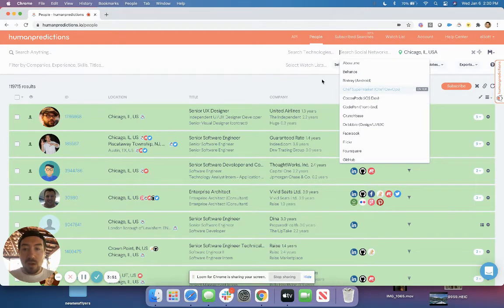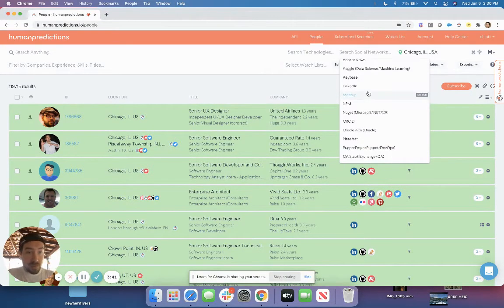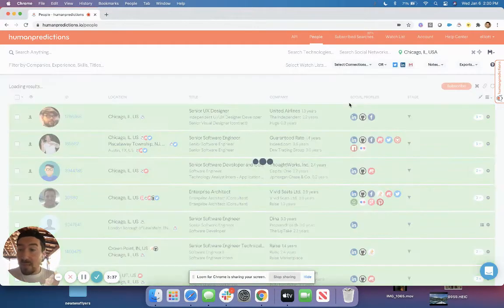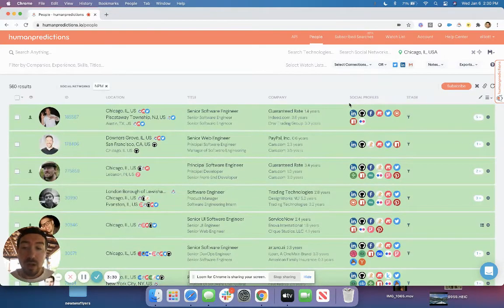And so one of the simplest things we do for our customers is help them tap into these niche communities outside of LinkedIn. And the way to do that is by simply saying, hey, I'm interested in JavaScript folks. Let's start by looking at NPM. NPM is a site, it stands for Node Package Manager, but a lot of JavaScript folks that are publishing JavaScript code for others to use will have a profile on NPM.